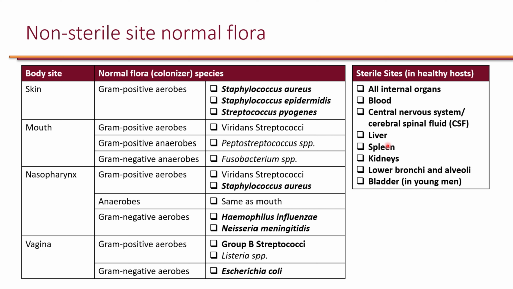The liver, spleen, kidney, and lower bronchi and alveoli in the lung are also considered sterile. And sometimes bladder, especially in young men, is considered sterile. In a lot of individuals, bladder can actually be colonized by bacteria, but not necessarily be infected.